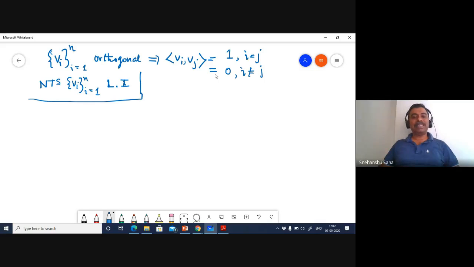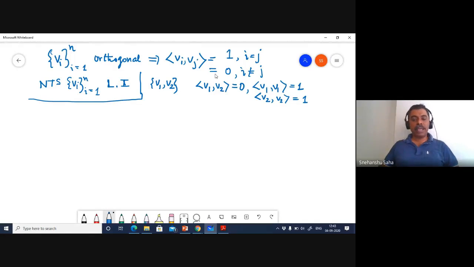Okay. So I'll just take 2 vectors, v1 and v2. They are orthogonal, which means that v1 inner product v2 must be equal to 0, and v1 inner product v1 is 1, and v2 inner product v2 is also 1.